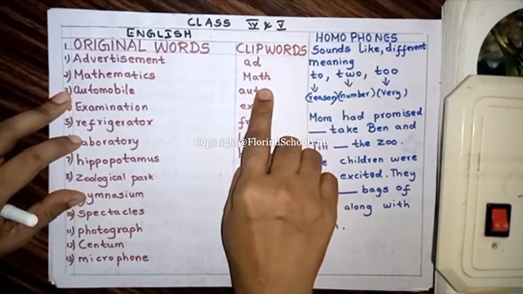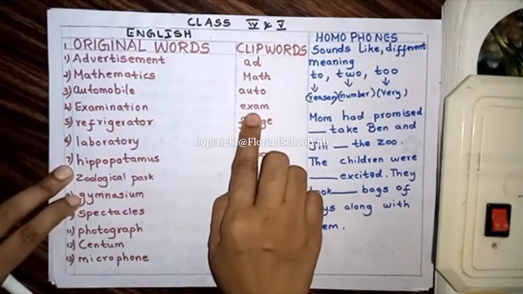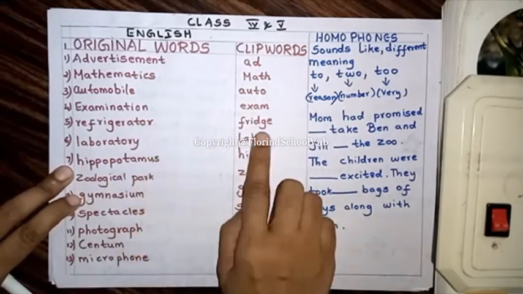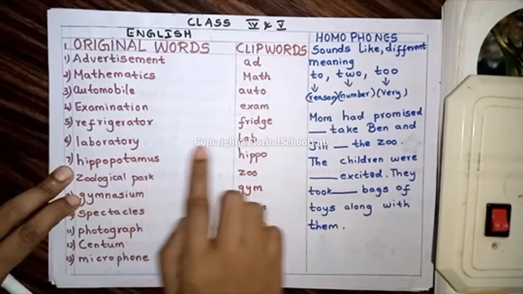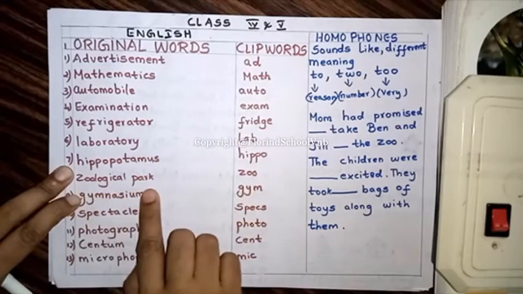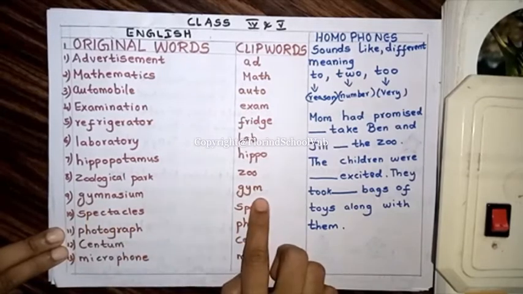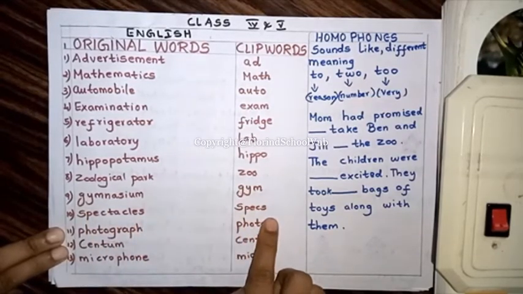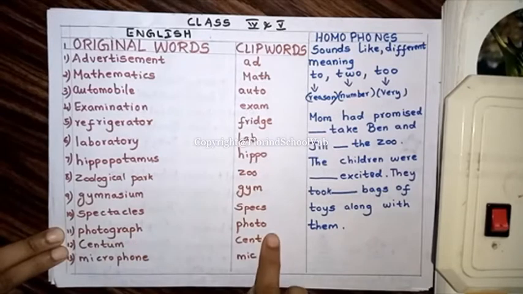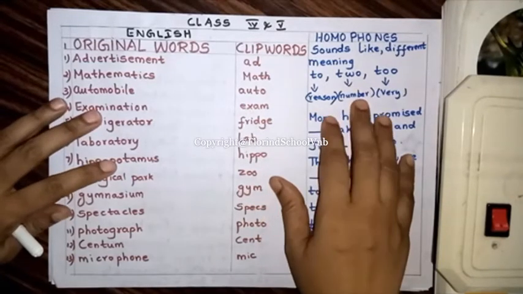Mathematics, math. Automobile, auto. Examination, exam. Refrigerator, fridge. Laboratory, lab. Hippopotamus, hippo. Zoological park, zoo. Gymnasium, gym. Spectacles, specs. Photograph, photo. Centum, cent. Microphone, mic.